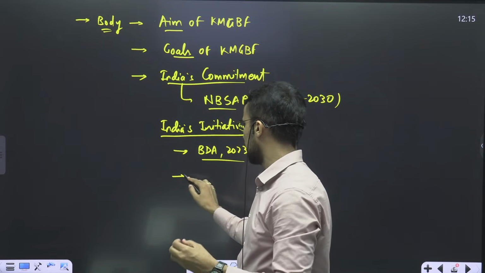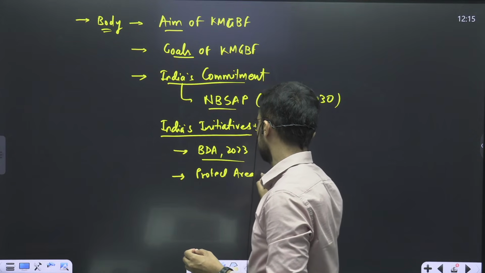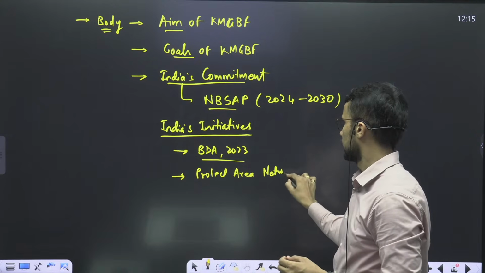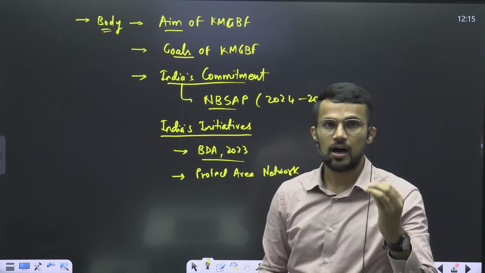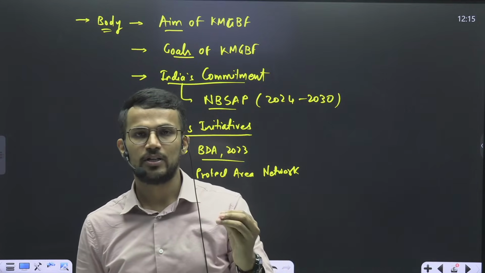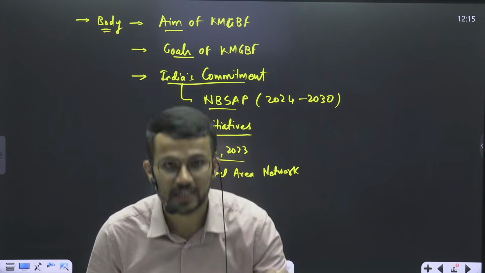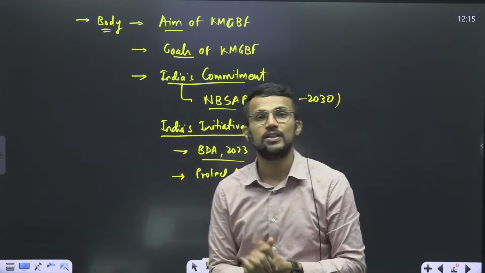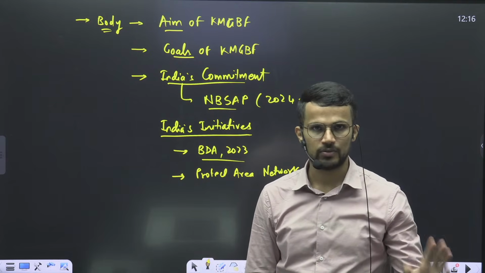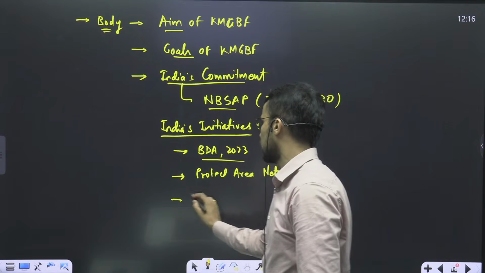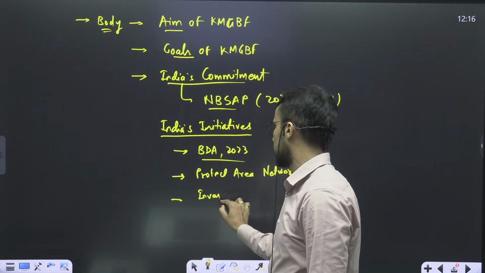Similarly, you can highlight that there is a network of protected areas that we have created. With the network of protected areas, we will be able to manage our ecosystem properly, our biodiversity properly, and thus we will be able to protect biodiversity from human interventions, right? In protected areas, human activities are restricted, and it is aligned with the first goal of the Kunming-Montreal Global Biodiversity Framework, right? Then we also have initiatives like invasive species management.